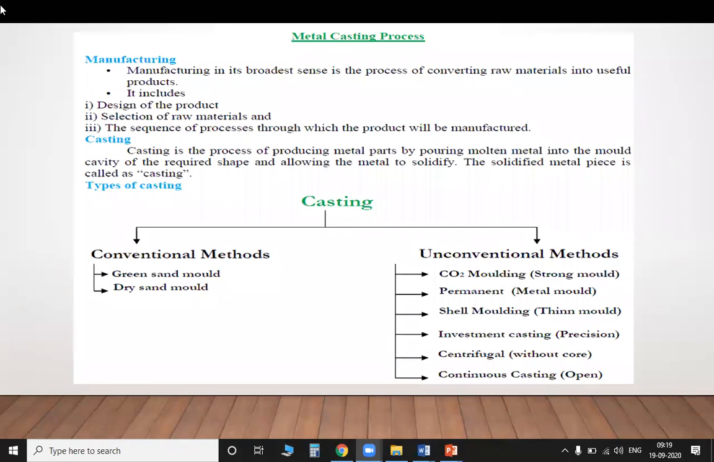When you are taking a multi-piece pattern, we will use three types of boxes. One is the cope and the drag, and the center part will be there. It is one of the types of mixer.